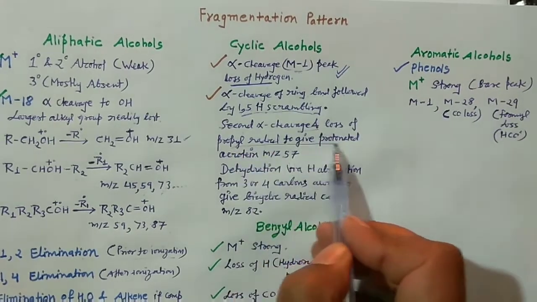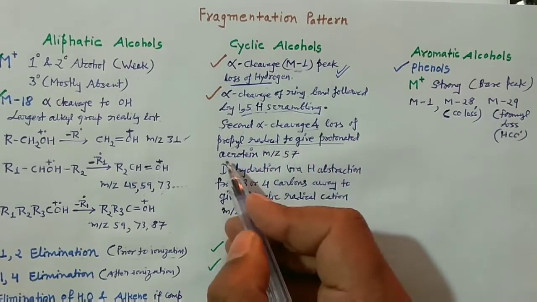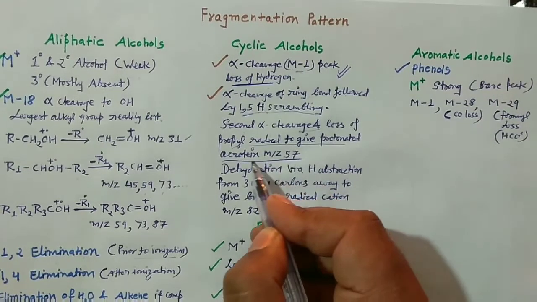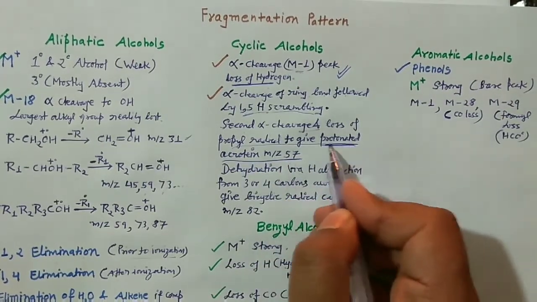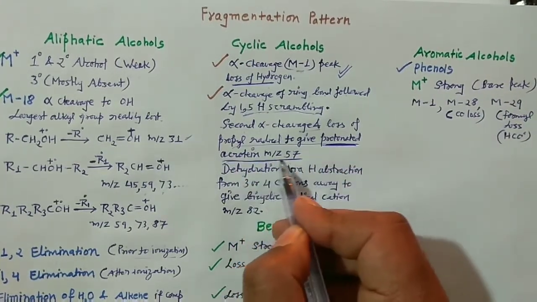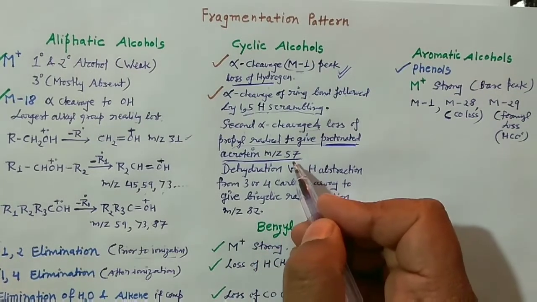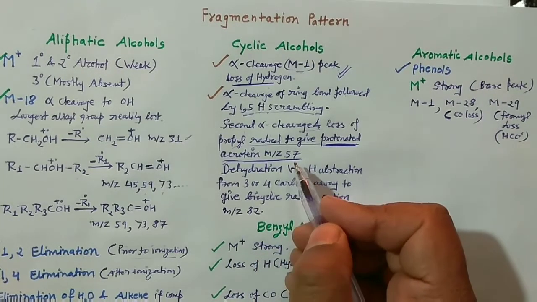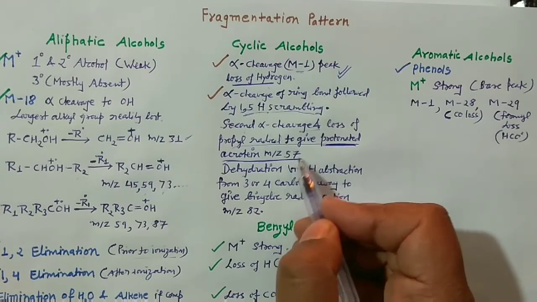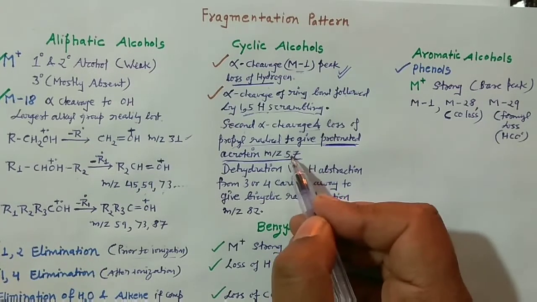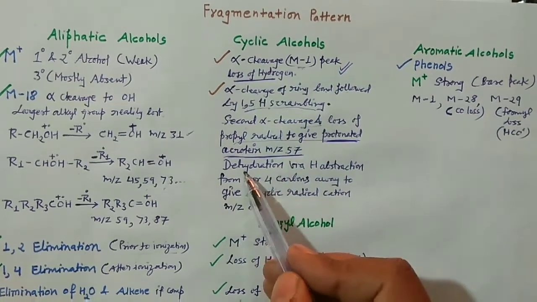Right? And to form the acrolein. Acrolein, you know, this is unsaturated protonated acrolein, not alcohol actually. Protonated acrolein, and you know this acrolein is an unsaturated aldehyde. It is a pretty stable one, so sometimes it can give you the base peak also. Fine. And then of course dehydration would be there, right?